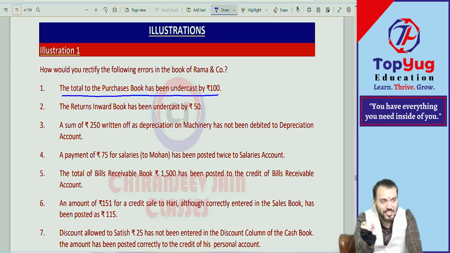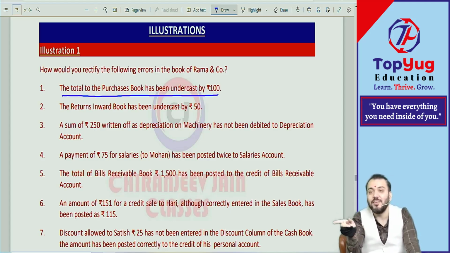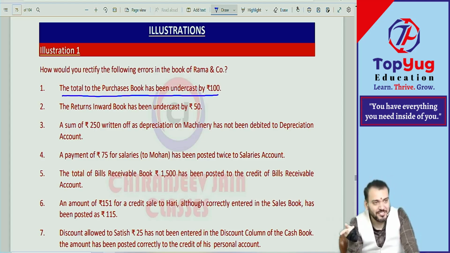The purchase book is a subsidiary book. The total of the purchase book will be recorded in the purchase account, on the debit side.